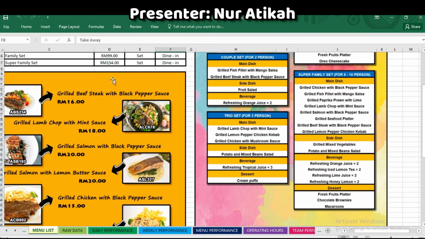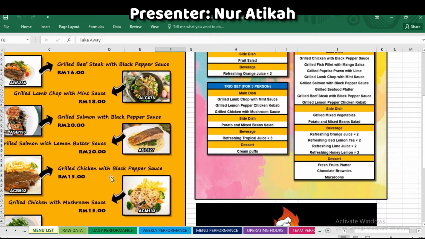So this is the illustration of our food that we serve to the customers. As we can see right here, the grilled beef steak with black pepper sauce, grilled lamb chop with mint sauce, grilled salmon with black pepper sauce, and also other foods.